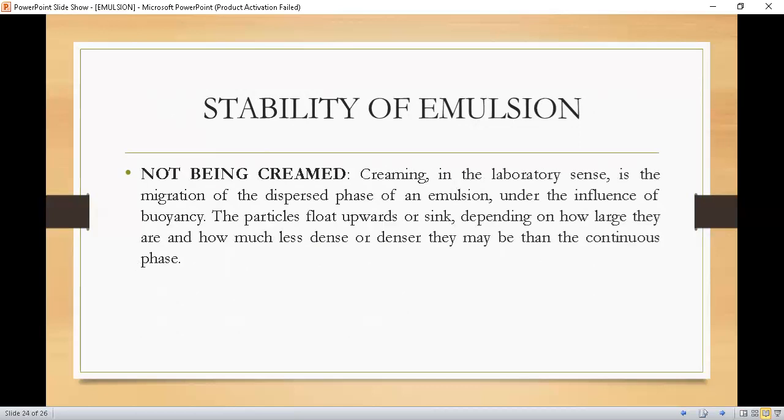Next parameter is the absence of creaming. Creaming in the laboratory sense is the migration of the dispersed phase of an emulsion under the influence of buoyancy. The particles float upward or sink, depending on how large they are and how much less dense or denser they may be than the continuous phase. So you can say that in an emulsion, by creaming we mean phase separation.